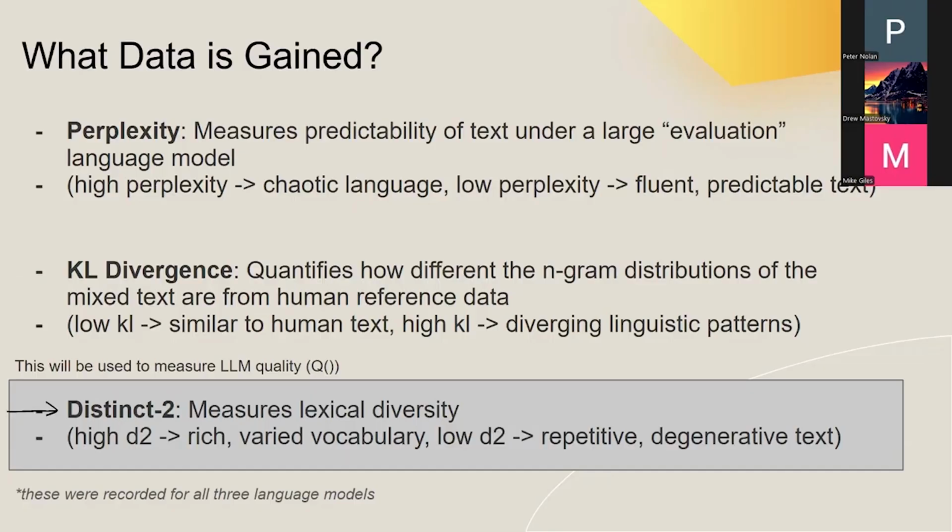And then finally, distinct 2, which measures lexical diversity, basically how varied the vocabulary is. A high distinct 2 means the text is rich and varied, and a low one means it's becoming repetitive or degenerate, the same phrases showing up over and over again. This one is important because this perfectly encapsulates the quality of a language model or the diversity of its output. So a high distinct 2 means it is a well-performing language model, and a lower one means it is degenerating.